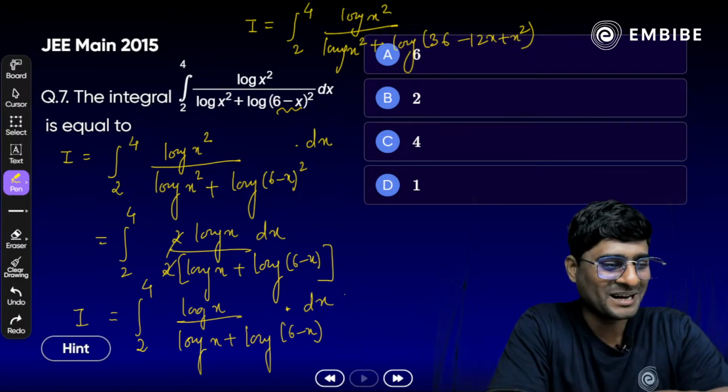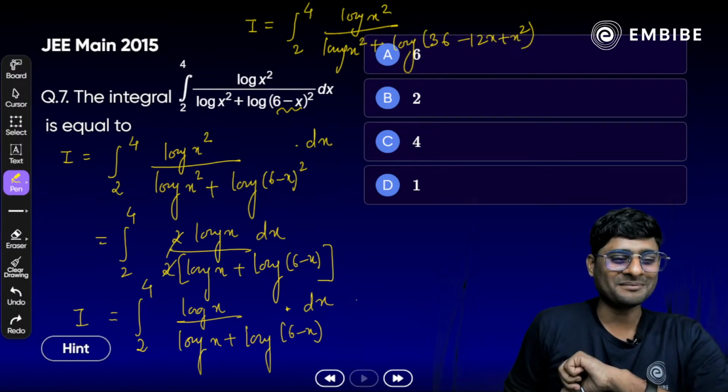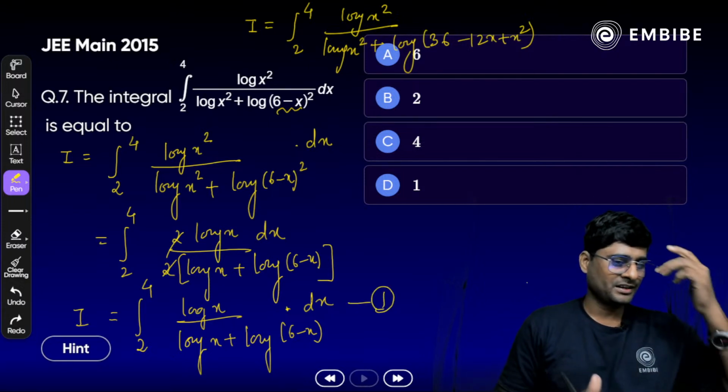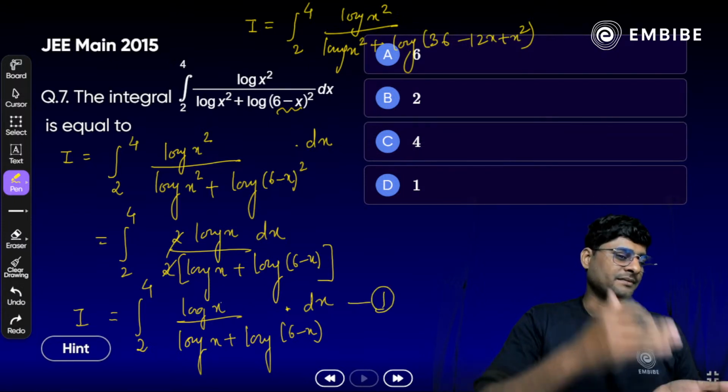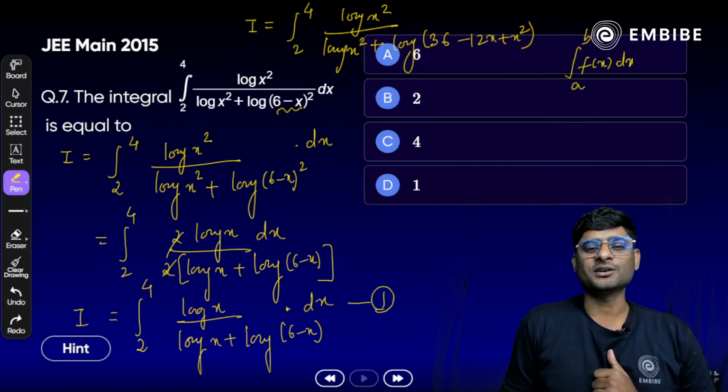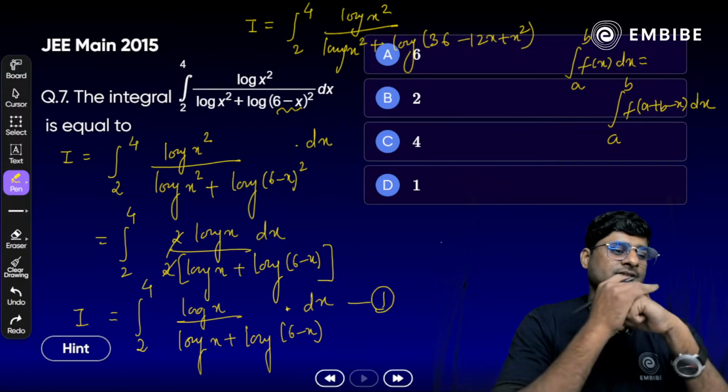Yes, Ashish, we have to apply king property. We have to simplify it as equation number 1 here. So at the numerator, obviously we have to do a plus b. I have to write down the property here: integral from a to b of f(x) dx is equal to what? Yes, we have already used earlier integral a to b of f(a plus b minus x) dx. Correct? So simply just add it.